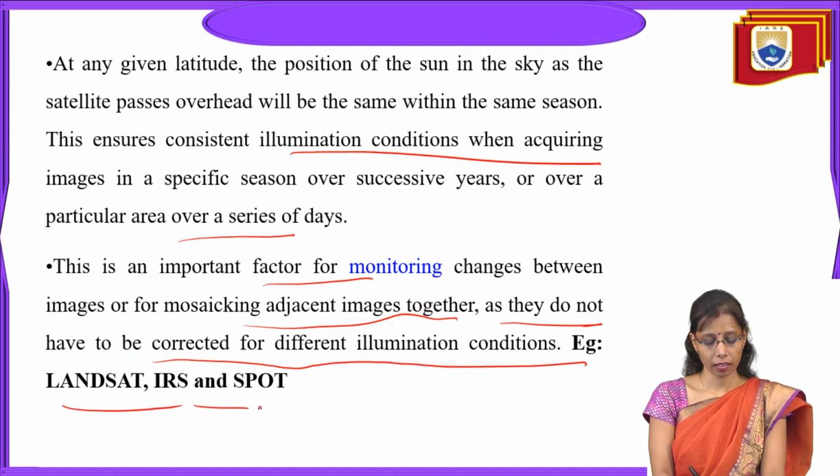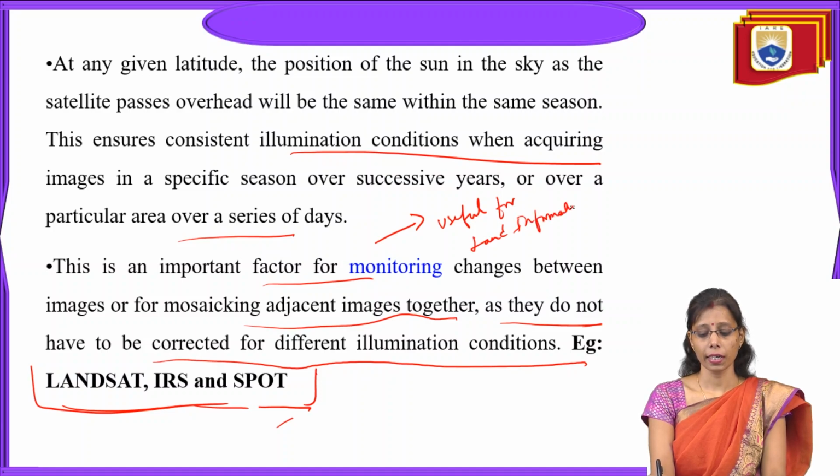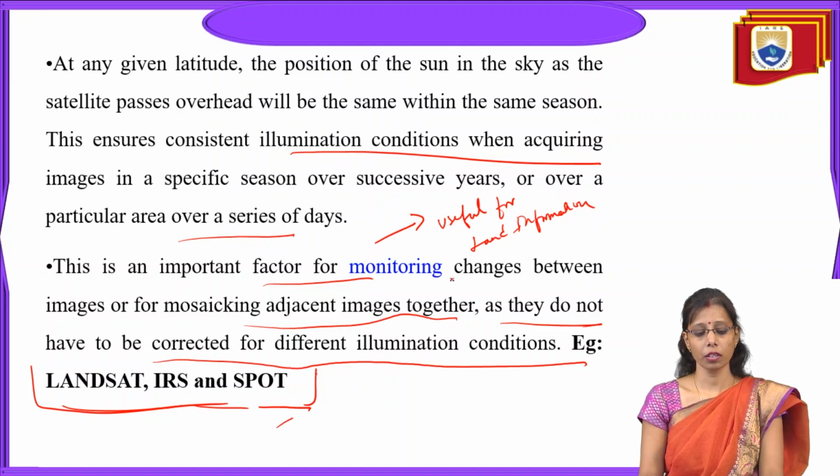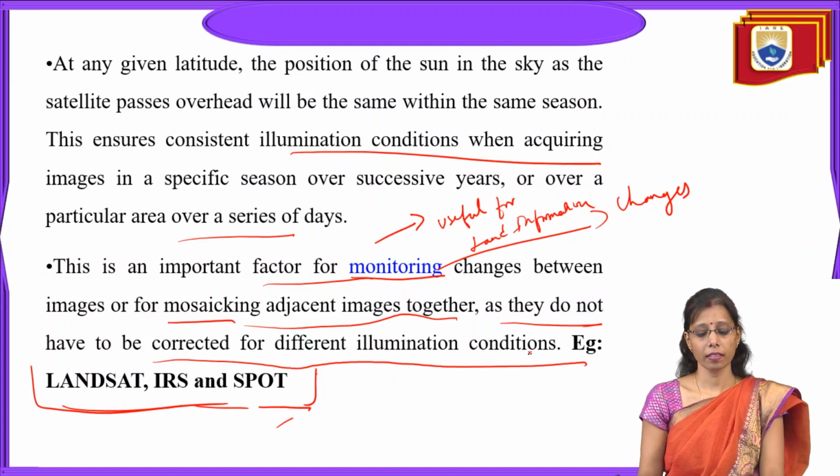Examples are Landsat, IRS and SPOT. These are three satellites which are useful as polar orbit satellites. Polar orbit satellites are useful for land information. They give information over successive years, and help us monitor changes between images and mosaic adjacent images together.